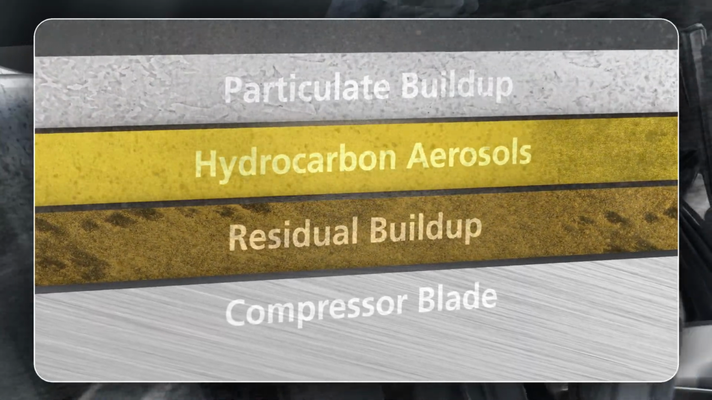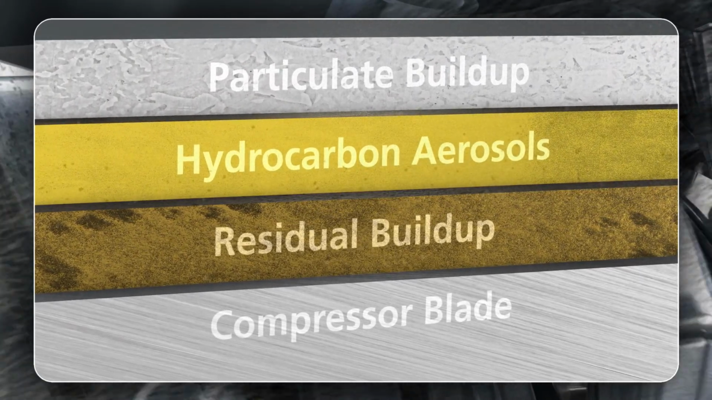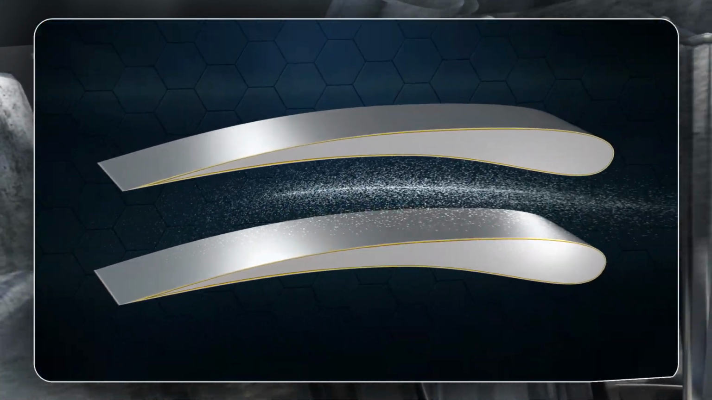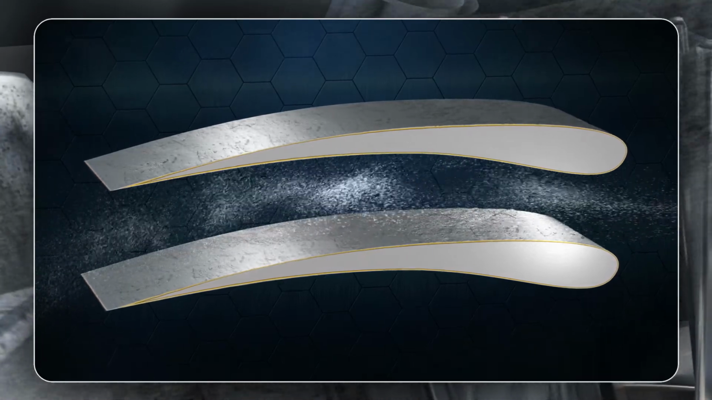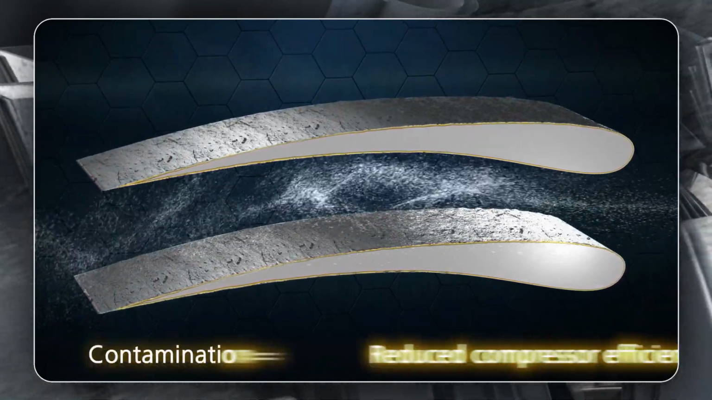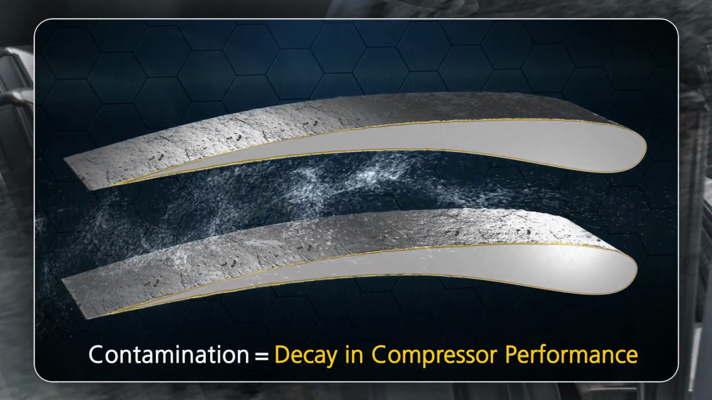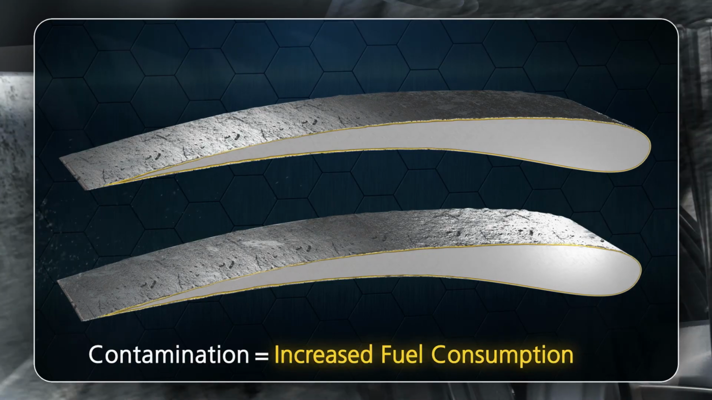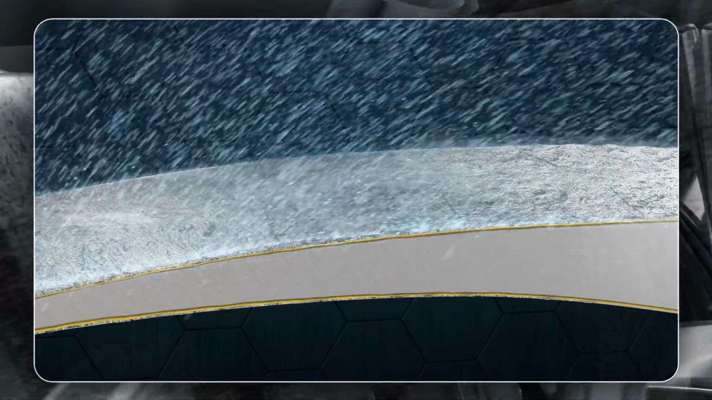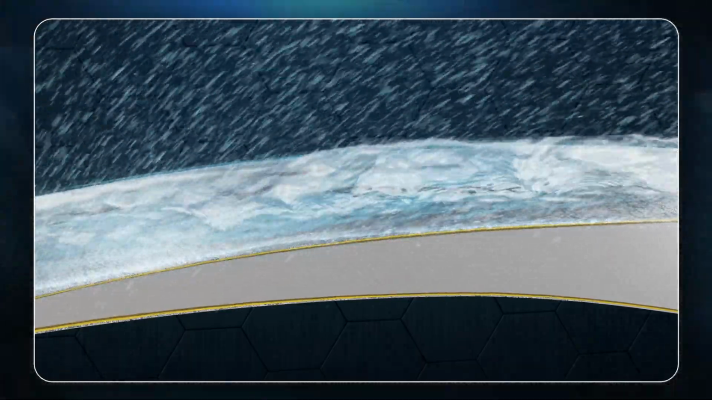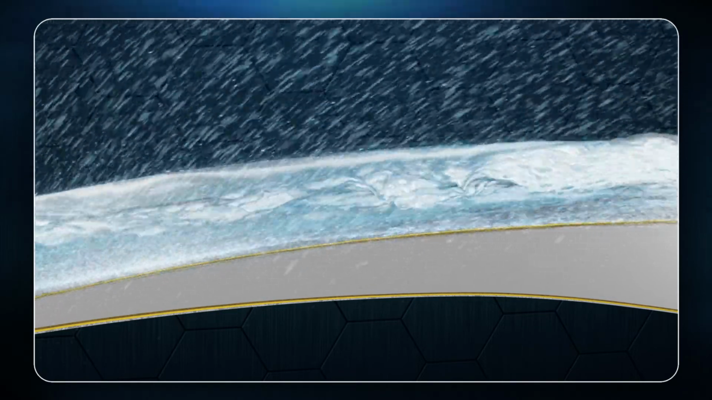The particles of smoke, dust, hydrocarbons, oil mist and sodium build up in layers. A build-up of contamination results in the roughening of the compressor blade surfaces, causing an increase in the airflow boundary layer. This reduces compressor efficiency, resulting in a decay in compressor performance and increased fuel consumption and turbine inlet temperature. Water-soluble contaminants can be removed by cleaning with water alone, but this leaves many water-insoluble and hydrocarbon deposits behind.